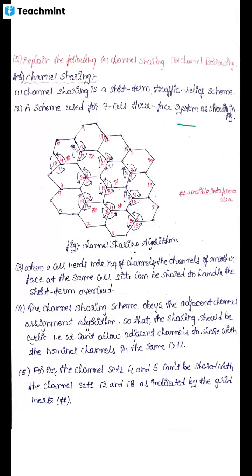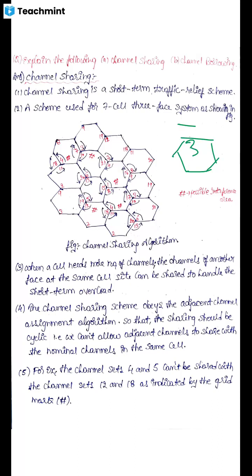Before discussing channel sharing and channel borrowing, you should have an idea of the frequency management chart, which we have already discussed. I told you that each cell consists of three subsets, and each subset will have 15 voice channels and one setup channel.